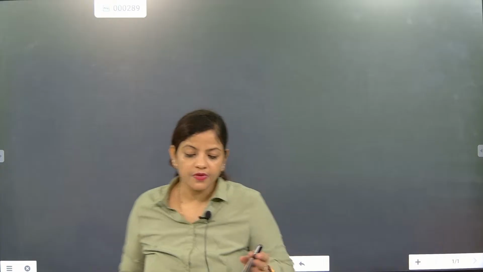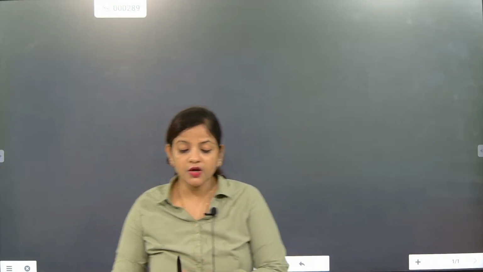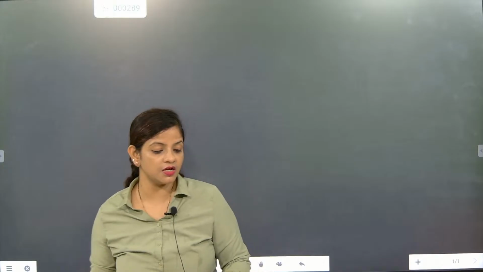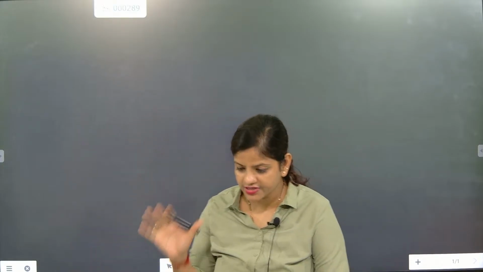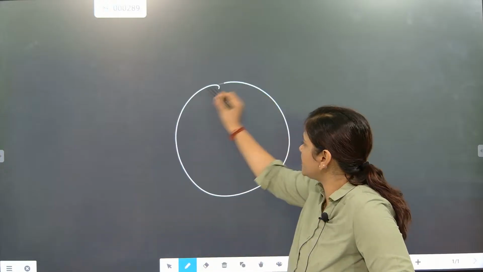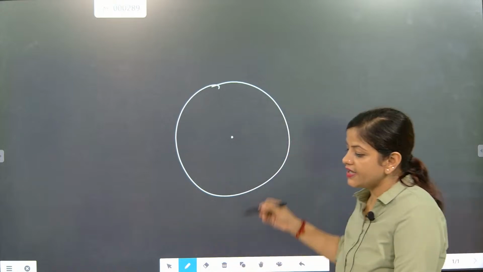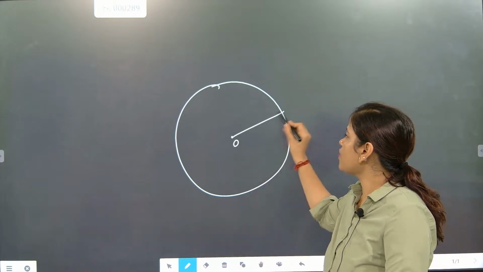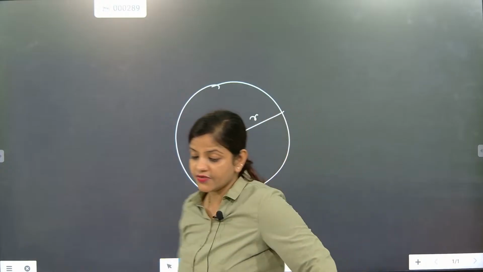Now look here, beta. In conic sections, the first part we are going to understand is the circle. Till now, you have understood that a circle has a center. You always coordinate that center as O, and then you talk about the radius and the circumference.